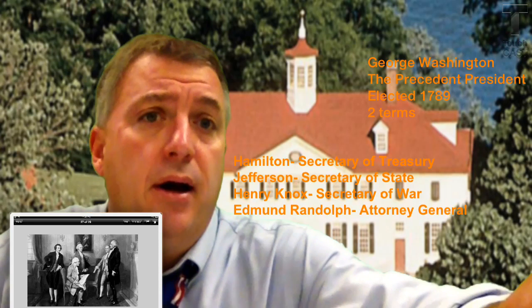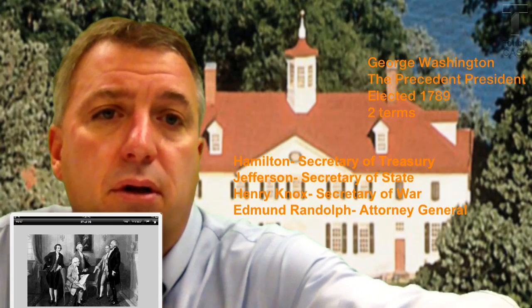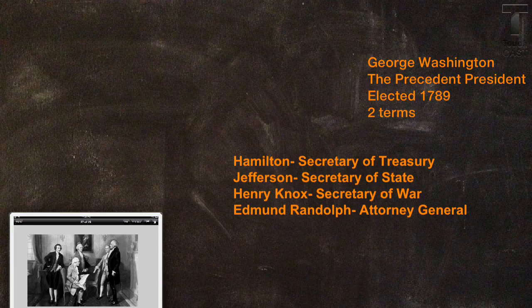And I have it up here. I'll try and make that a little clearer for you. There you go. All right, I want you to remember, this is a quiz question coming up. Hamilton, Secretary of the Treasury; Jefferson, Secretary of State; Knox is Secretary of War; and Edmund Randolph is the Attorney General. Now, more important than who does what, you're going to know Hamilton and Jefferson. You need to know the positions: the Treasury, State, War, and Attorney General.